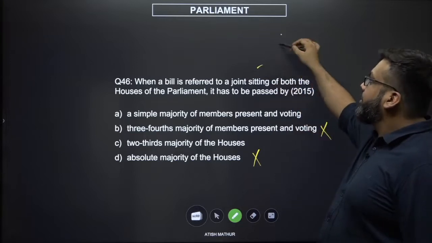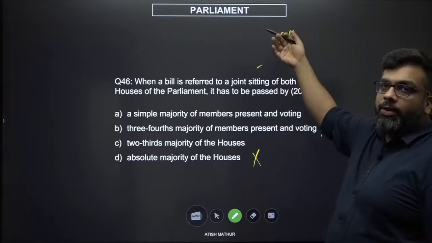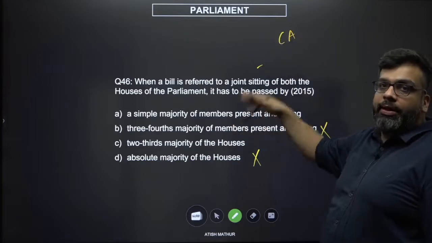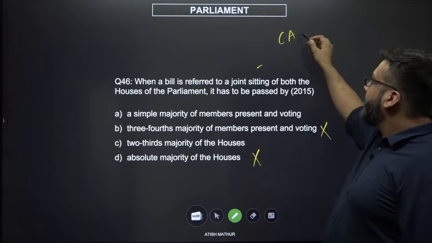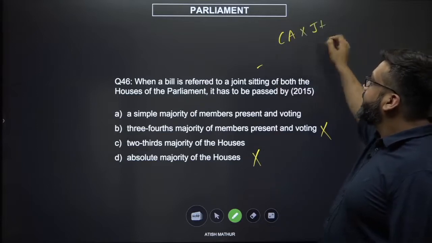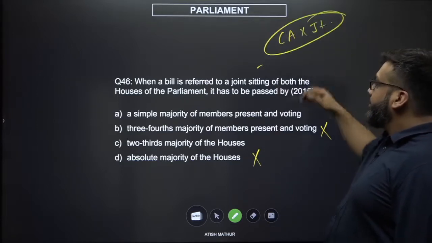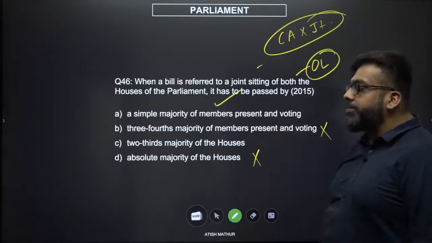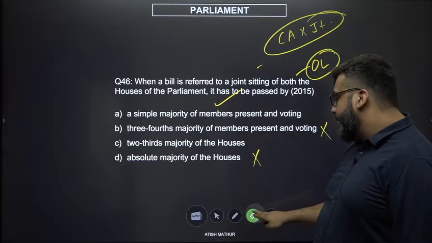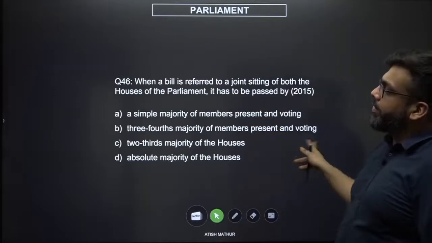Constitutional amendments are the only laws which require a 2/3 majority. Everything else can be passed through a simple majority. And constitutional amendments cannot be referred to a joint sitting, which means joint sittings are only going to be looking at ordinary laws, and ordinary laws only require a simple majority. The answer will therefore be A. A simple correlation question.